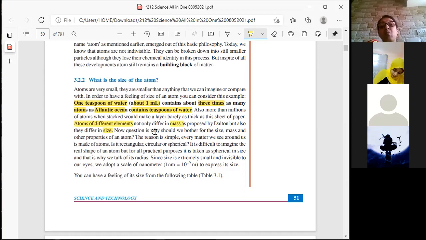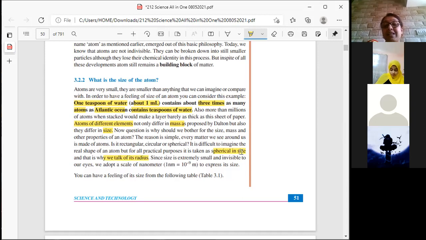Now the question is, why should we bother about the size, mass, and other properties of atom? The reason is simple. Every matter that we see around is made up of atoms. Is it rectangular? Is it circular? Is it spherical? It is difficult to imagine the real shape of an atom. But for all practical purposes, it is taken as spherical in shape. And that is why whenever we talk about the radius of that particular atom, it is because we take it to be spherical in shape. Do you understand?